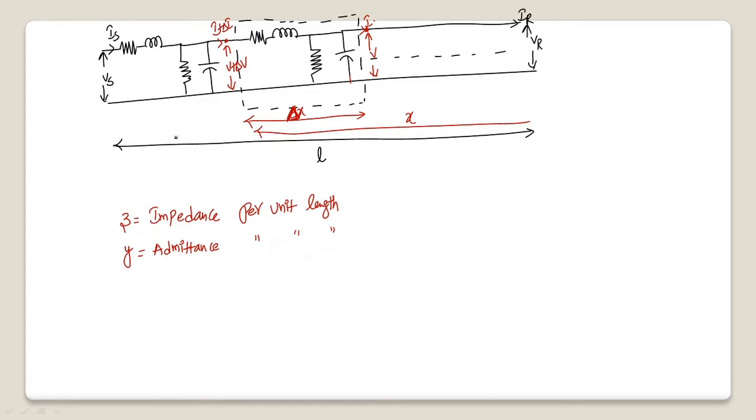As L is the length of the transmission line, the total impedance Z is the impedance per unit length multiplied by length. Similarly, capital Y is the total admittance of the line.